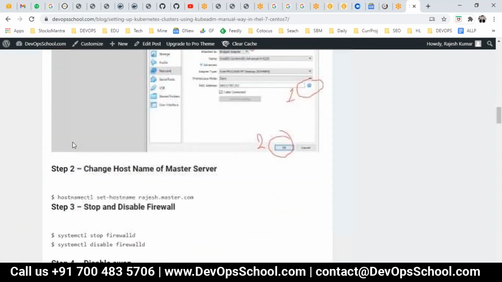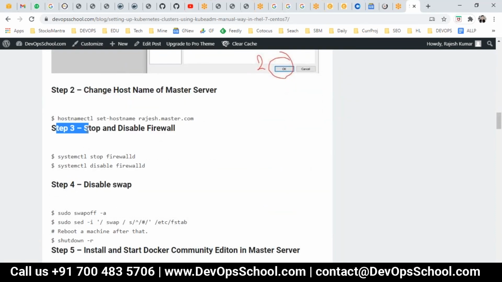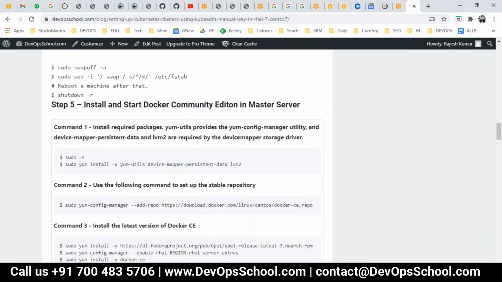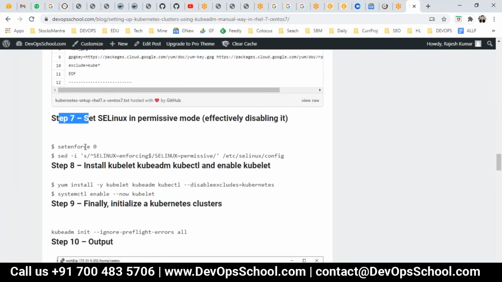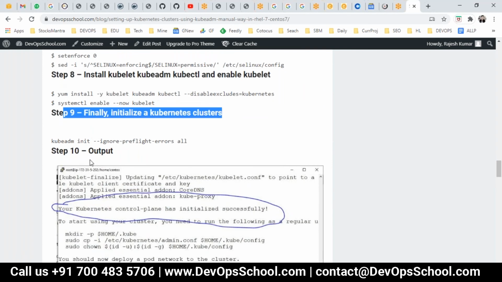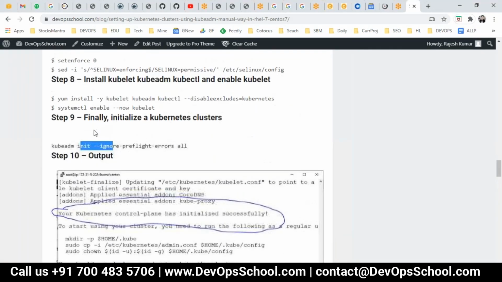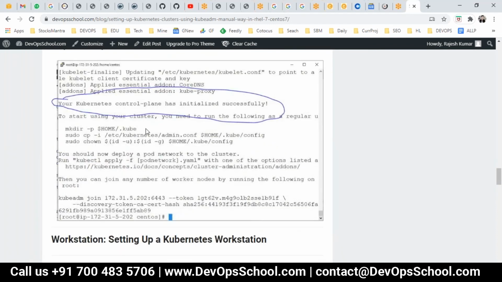Step 1, 2, 3, 4, 5, 6, 7, 8, 9, 10. Done. See here, finally init, which is the setting up the cluster. You get the output like this, done.